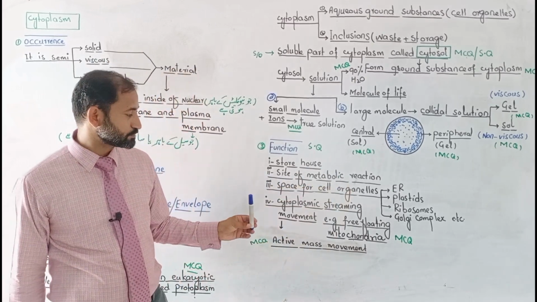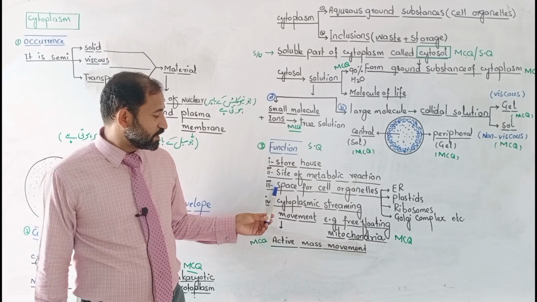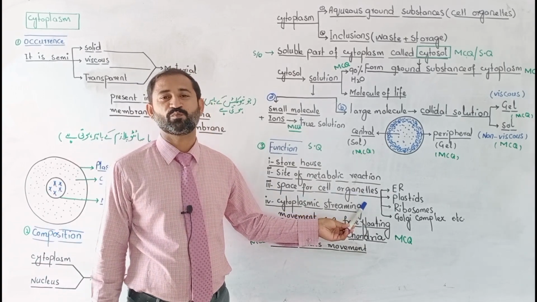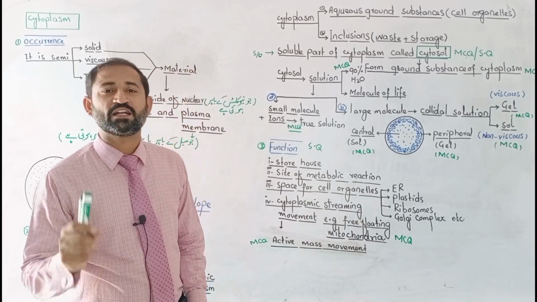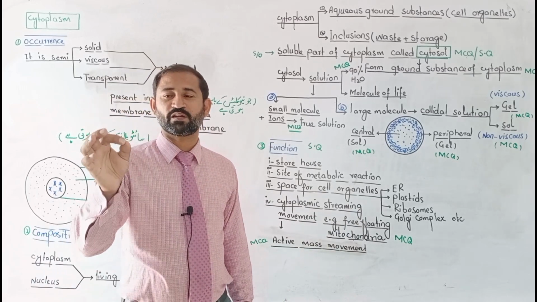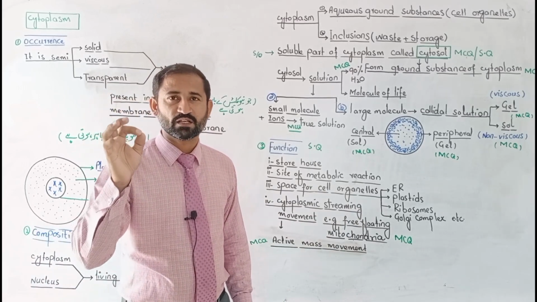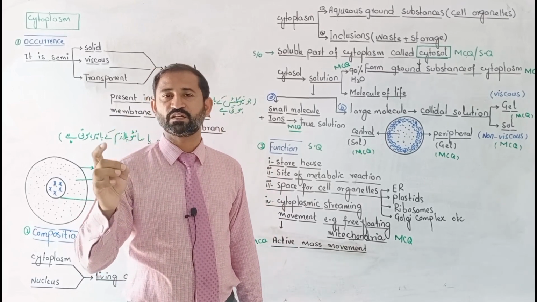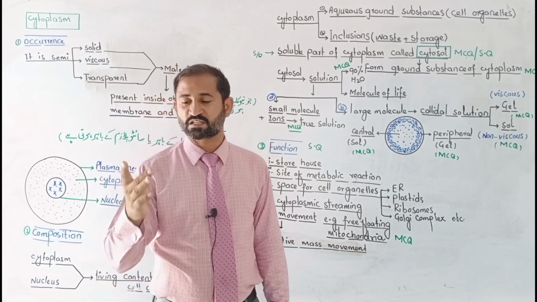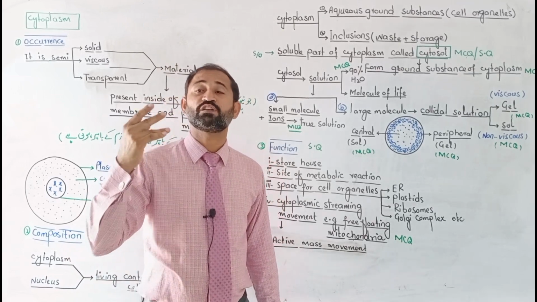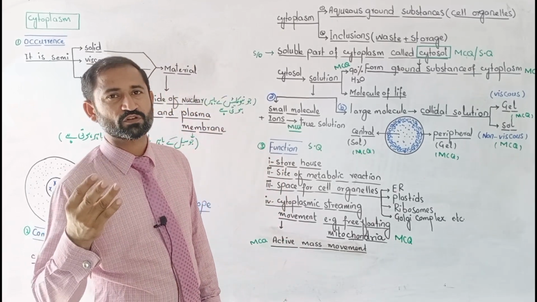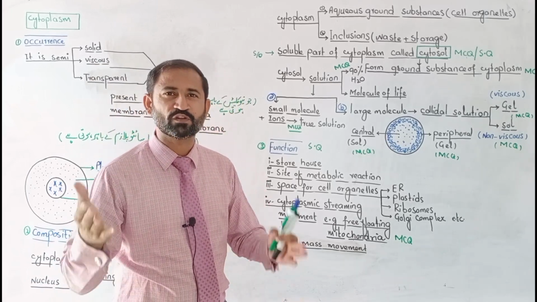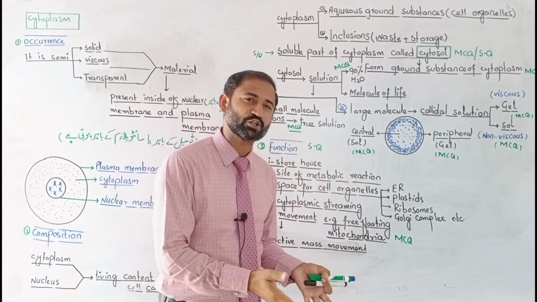And next one is, it can also provide space for cell organelles. Different cell organelles, for example, endoplasmic reticulum, mitochondria, Golgi apparatus, plastids, and next glyoxysomes, peroxisomes, and also some types of lysosomes are present within the cytoplasm.